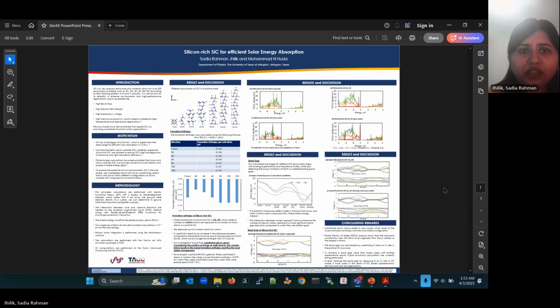For our work, we have examined different polymorphs of silicon carbide in its pristine state. Then we fully relaxed those structures and calculated formation enthalpy by using the formula where delta H_F is the formation enthalpy, and the first term on the right hand side represents the total energy of silicon carbide, and the second term represents the total energy of silicon per unit atom in its most stable bulk phase times the number of silicon atoms present in the unit cell, and the third term represents the same thing for carbon, but here the most stable phase is graphite.